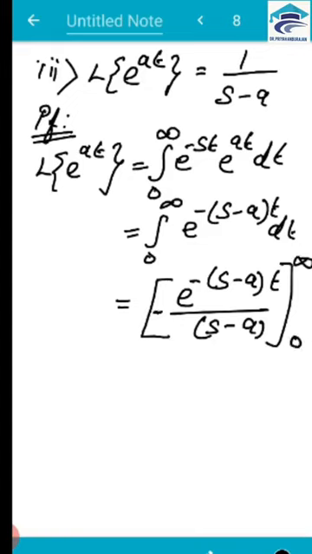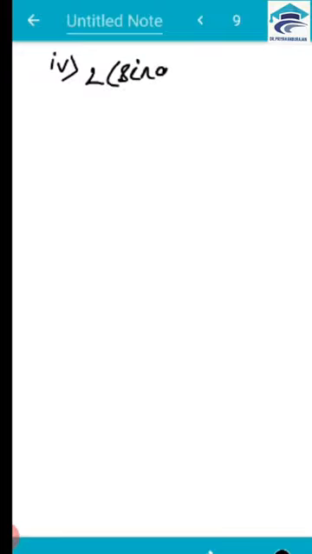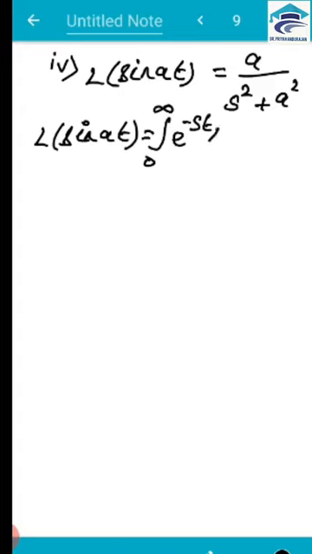Next let us prove that L of sin at is equal to a by s squared plus a squared. So we all know the Laplace transform formula, so I am going to write this directly. L of sin at is equal to integral 0 to infinity e power minus st sin at dt.